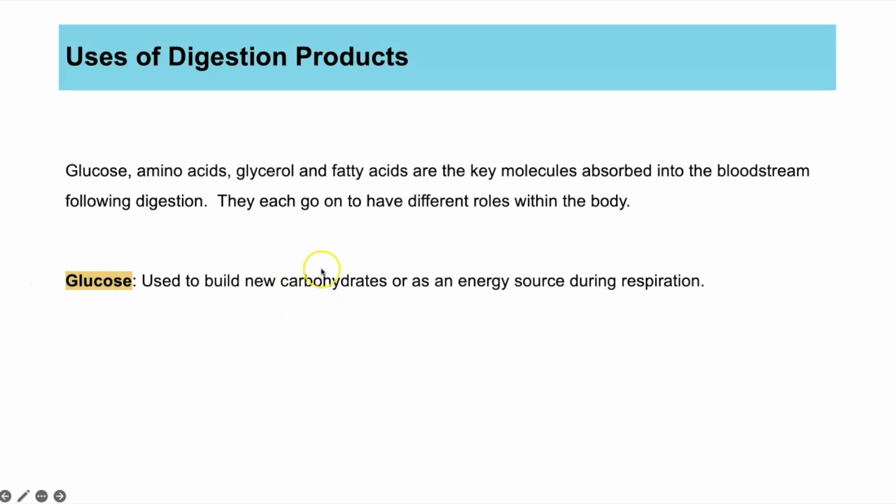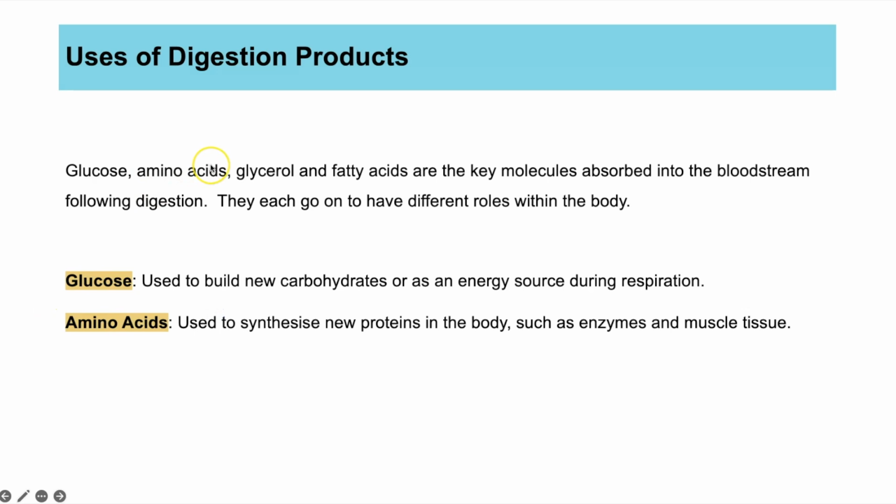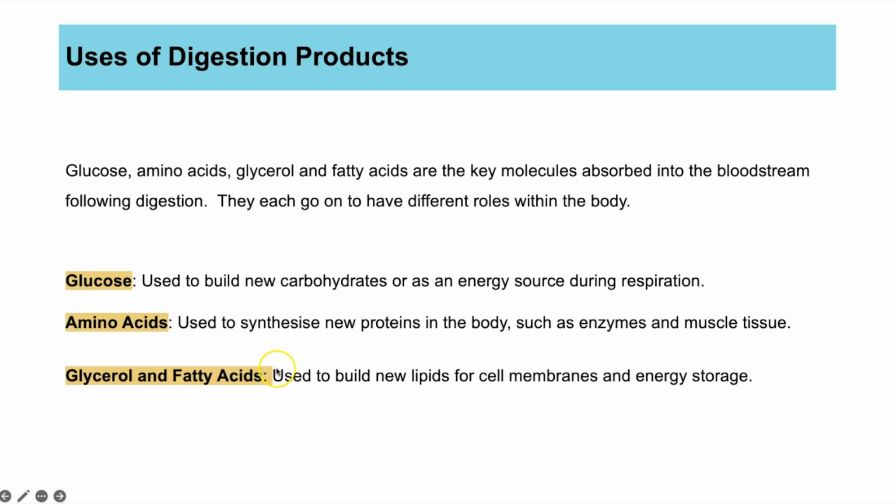So let's have a look at the products of digestion. We said from digesting carbohydrates, you get simple sugars. And one of those simple sugars is glucose. Glucose can be used in your body to build new, larger carbohydrates, or a lot of it is used immediately in respiration to release energy. We also had amino acids, which were produced from digesting proteins, and those are used to synthesize, which means to create, new proteins in your body. And your body is actually about 50% proteins if you were to remove all the water. And that's because things like enzymes, muscle tissue, antibodies, which you'll learn about later, these are all proteins, so amino acids are essential.